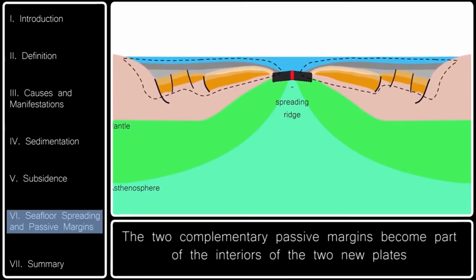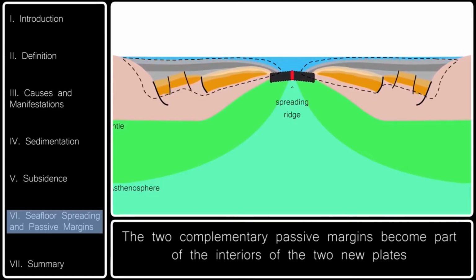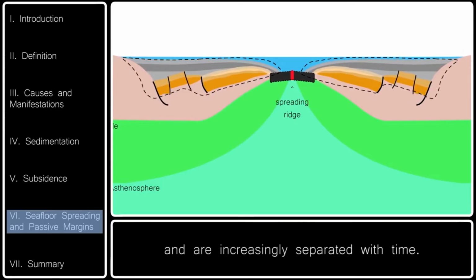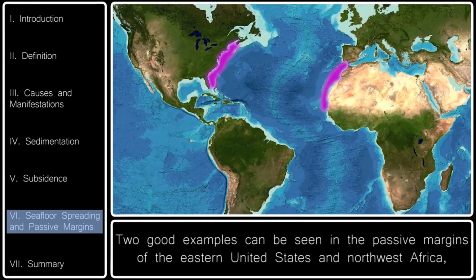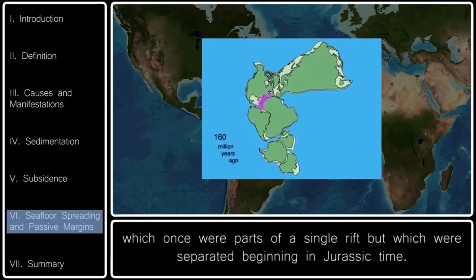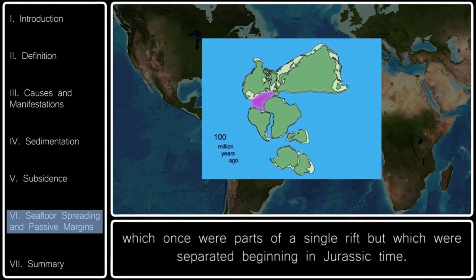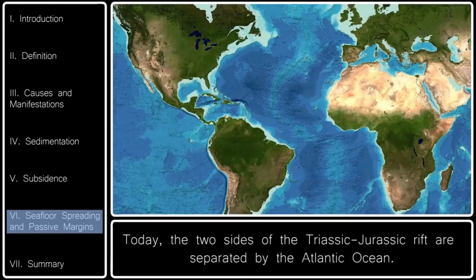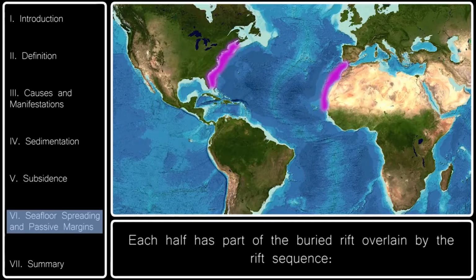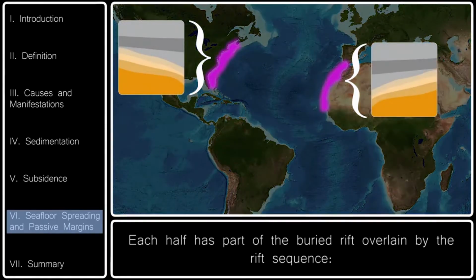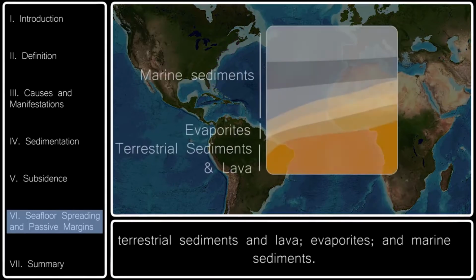The two complementary passive margins become part of the interiors of the two new plates and are increasingly separated with time. Two good examples can be seen in the passive margins of the eastern United States and Northwest Africa, which once were part of a single rift but which were separated beginning in Jurassic time. Today, the two sides of the Triassic-Jurassic rift are separated by the Atlantic Ocean. Each half has part of the buried rift overlain by the rift sequence: terrestrial sediments and lava, evaporites, and marine sediments.